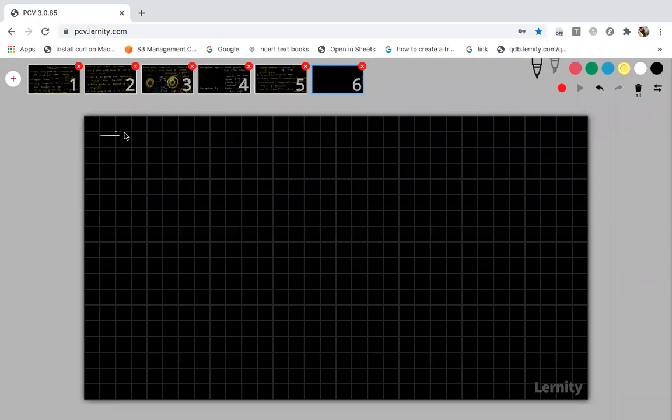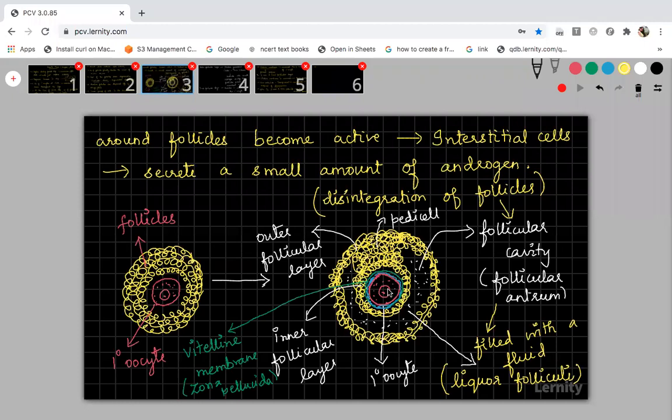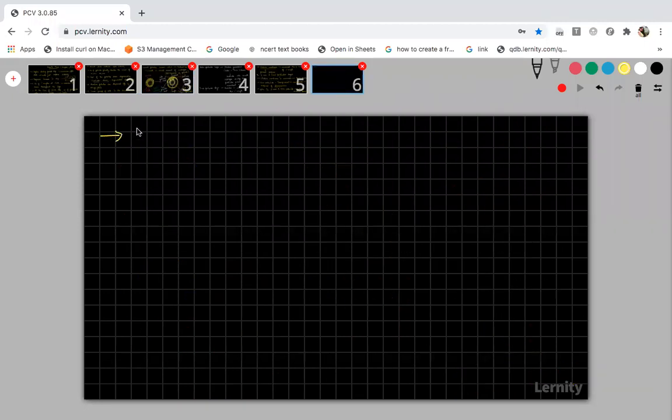Yes, your growth phase is still not over. Now the next thing, what will happen? So far, what we discussed is the changes that happened outside the primary oocyte. Now we are going to see the changes that will take place inside the oocyte. Inside the oocyte, the first thing is that the size of the nucleus and the amount of cytoplasm both will increase.